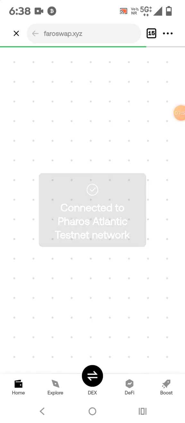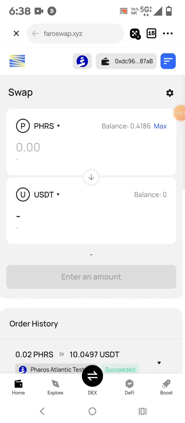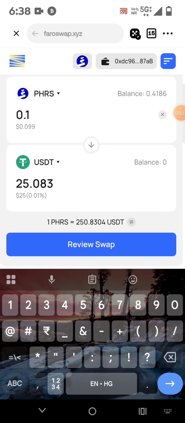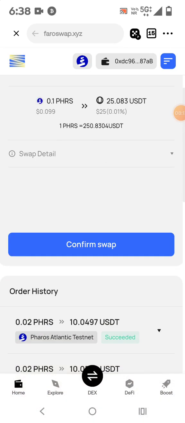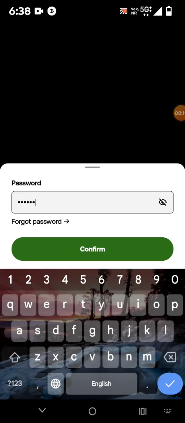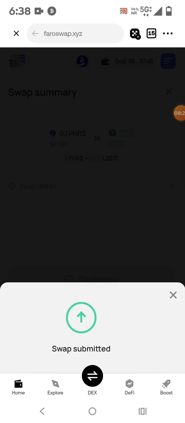So you can see that the wallet is connected on the Pharos Atlantic network, right? You can see. So now I will connect. It is connected. So now friend, what you have to do, you have to click. Let me try. So you can see review swap, confirm swap. So first we need USDT. हमें पहले क्या चाहिए, USDT चाहिए.